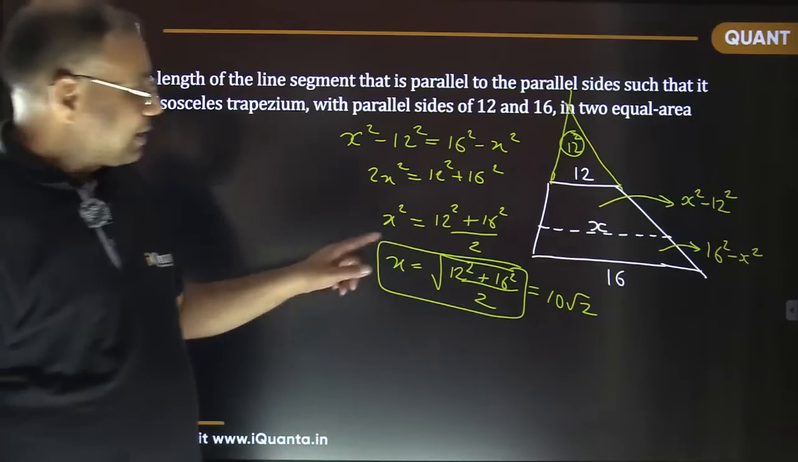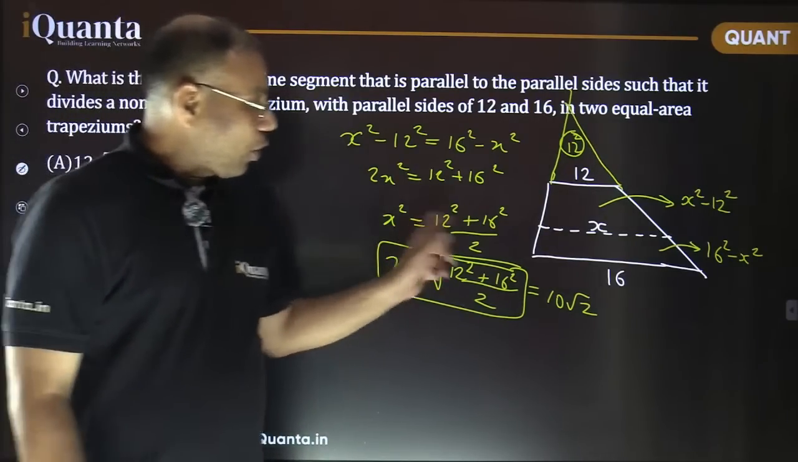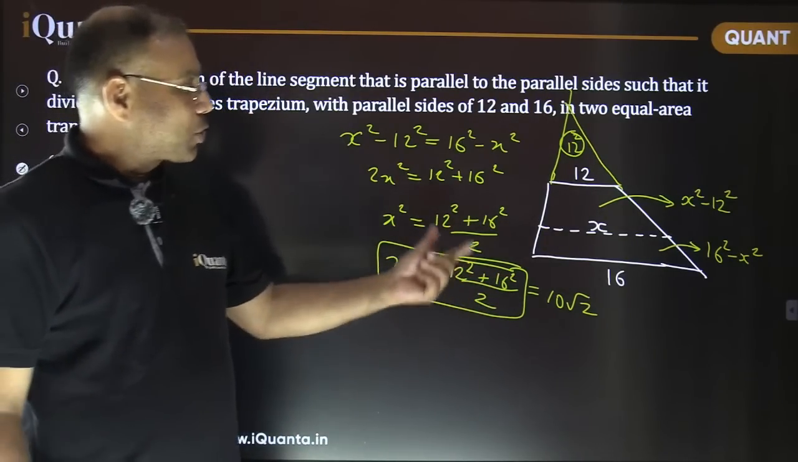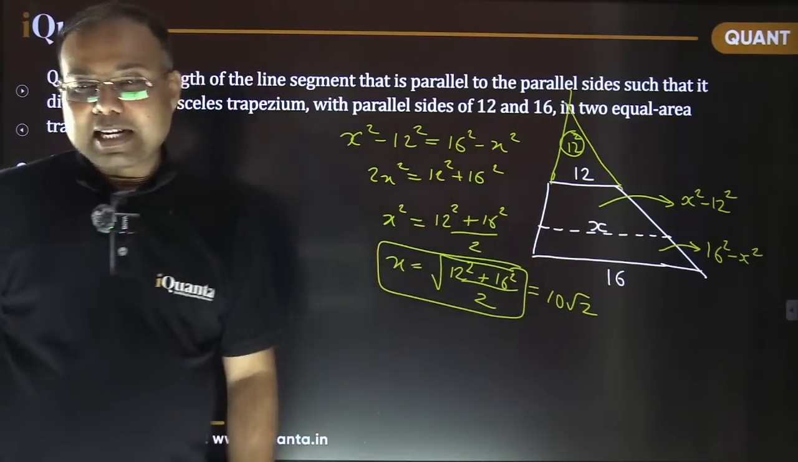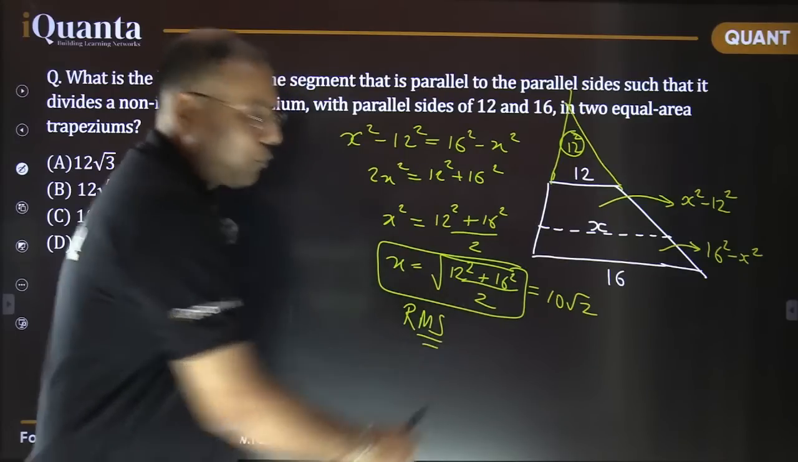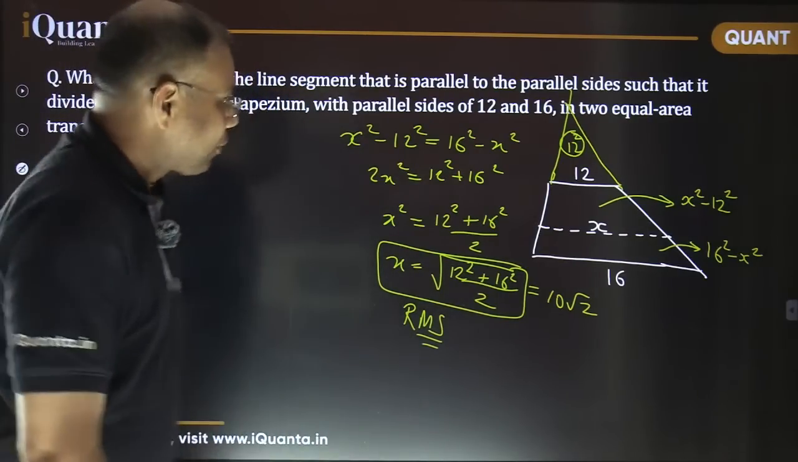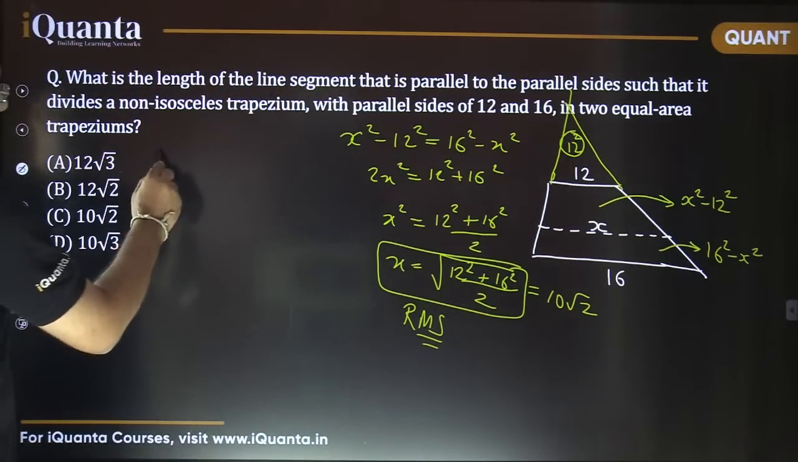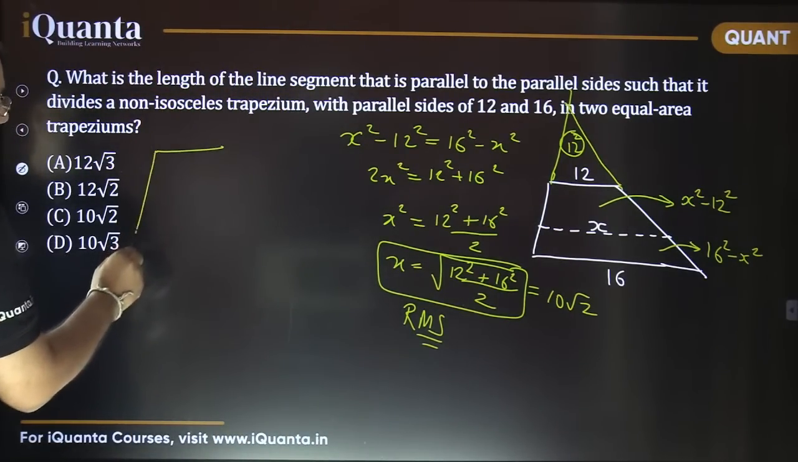So now what is this? This is the root of the mean of squares of these parallel sides. This is called the RMS value. As I was telling you, I'm going to tell you 4 important results. So in case of a trapezium, I'm coming to that part now. If in this trapezium,